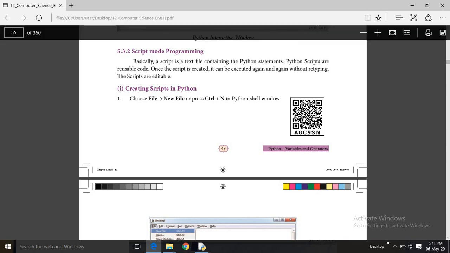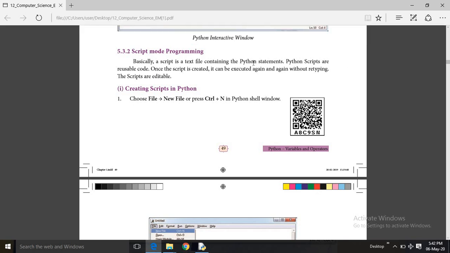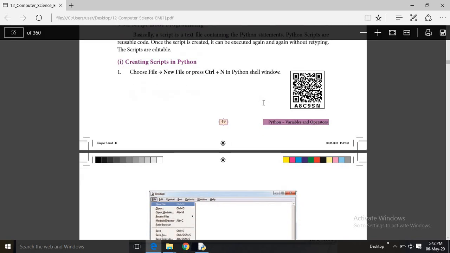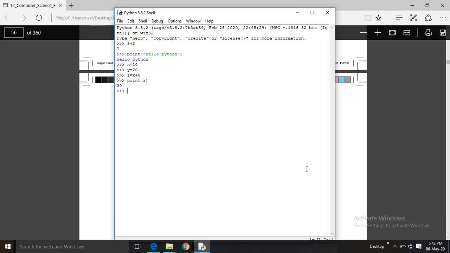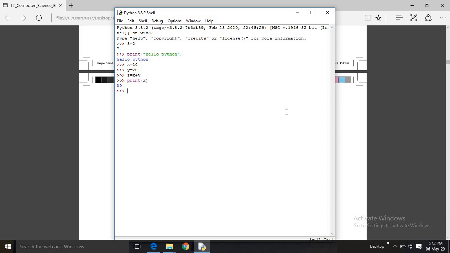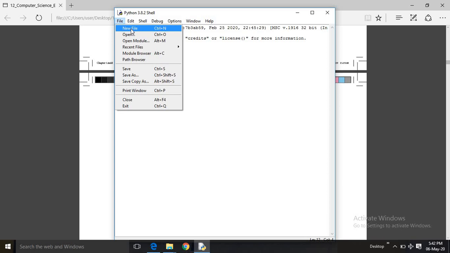See, basically a script is a text file containing Python statements. In the text file there are many Python statements that are reusable code. Once the script is created, it can be executed again and again without retyping. How to open that? Go to File, New File, or press Ctrl plus N in the Python shell window. This is the Python shell window. See, Python 3.8.2 shell. In that Python shell window, go to File, click on New File.